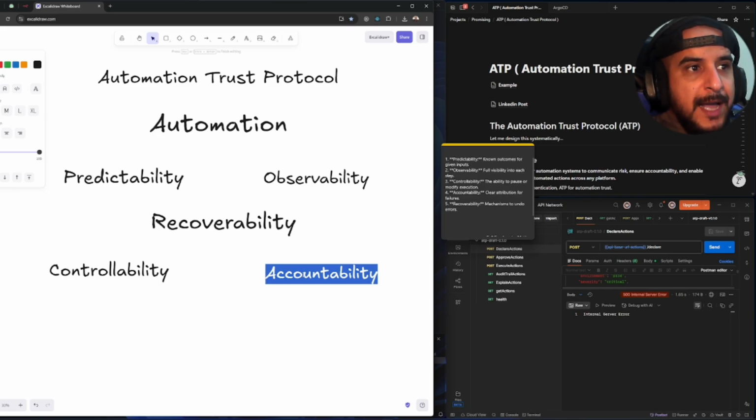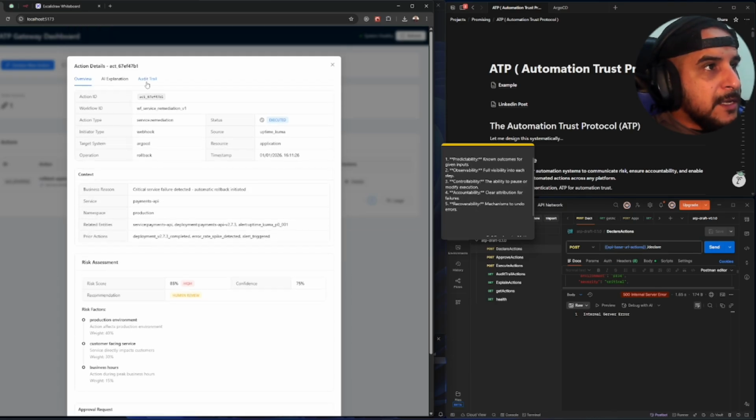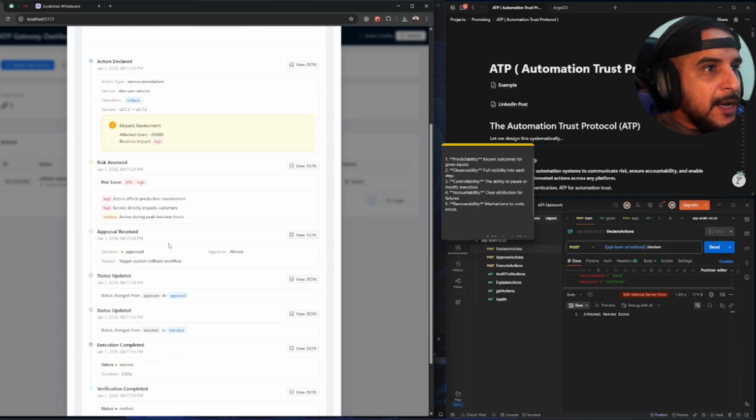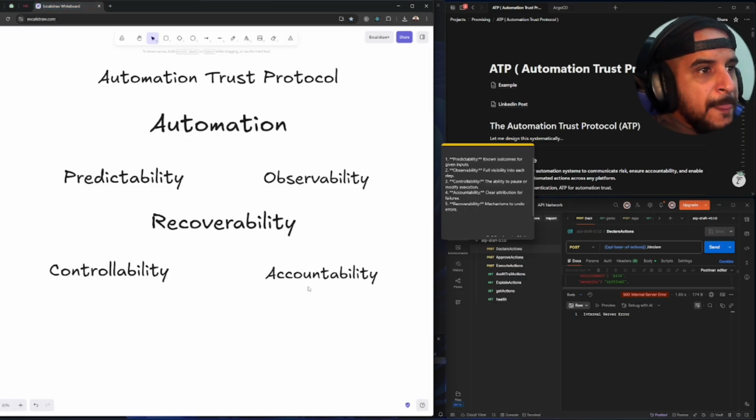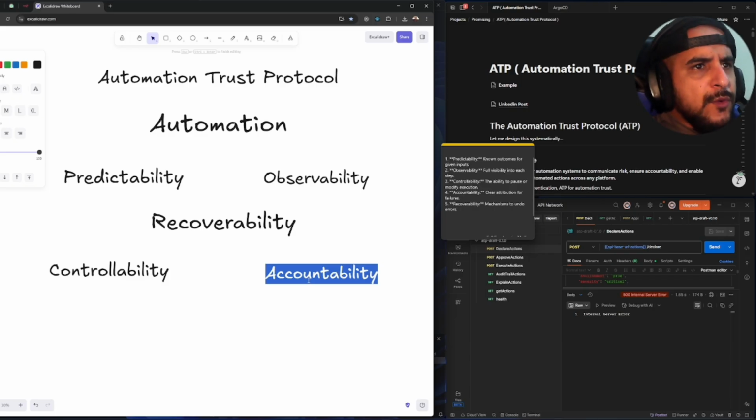I want to attribute action to the right person. We're going to see, like here in ATP, our simple implementation, how the protocol does that. This is just a draft specification, from one person. Imagine if more people tag along. So yeah, we want accountability.